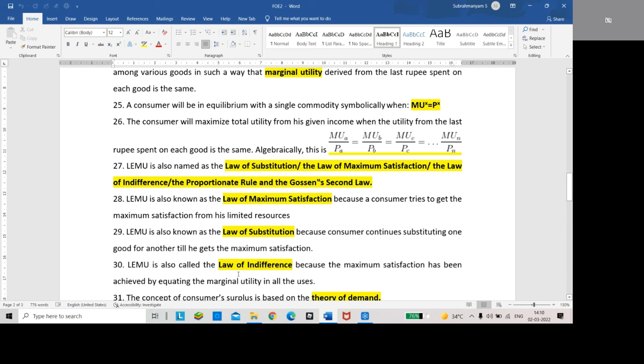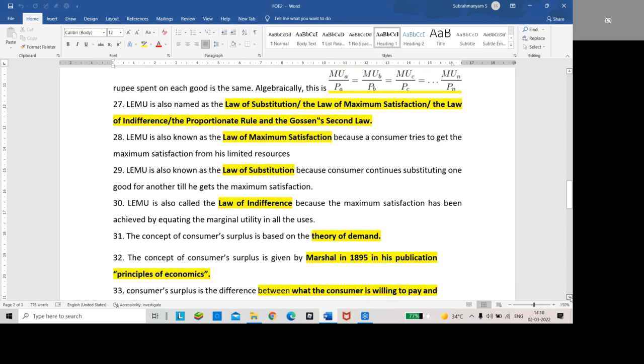LEMU is also called the law of indifference. Why is LEMU called the law of indifference? Because the maximum satisfaction has been achieved by equating the marginal utility in all the uses. That is the law of indifference.